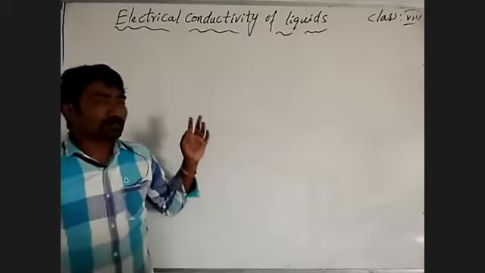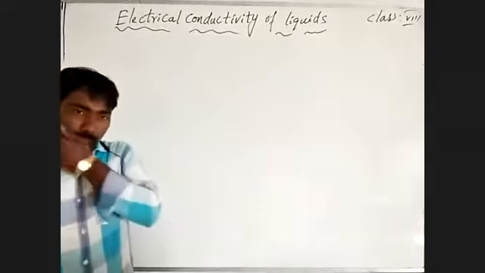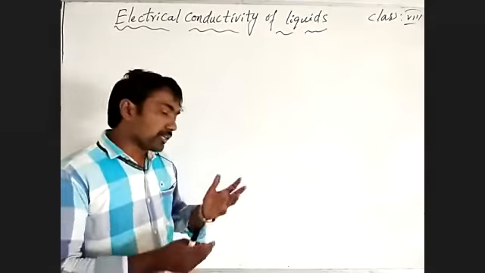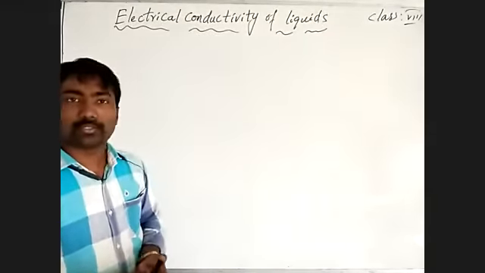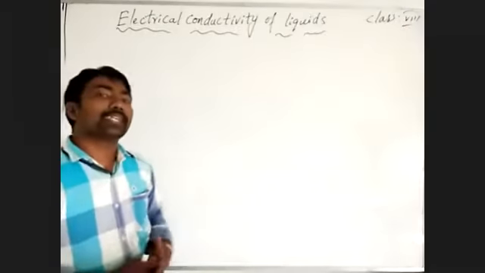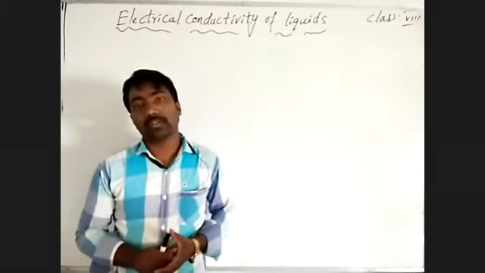In our last class, we learned about conductors and insulators, and whether solid substances allow electric current or not, and whether liquid substances also allow it or not.